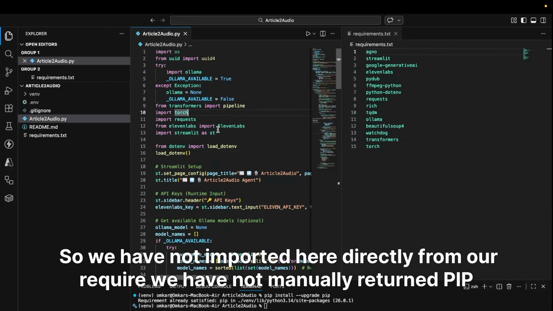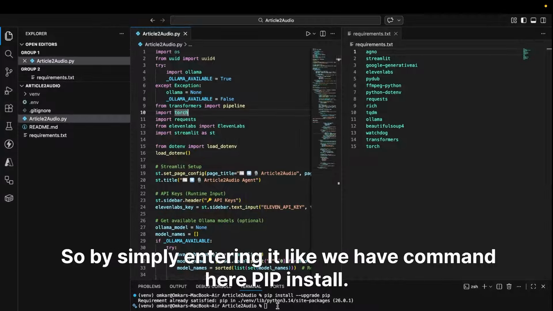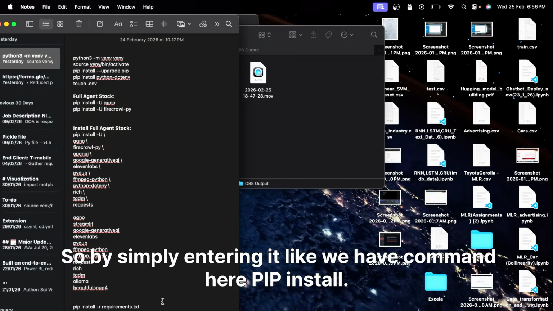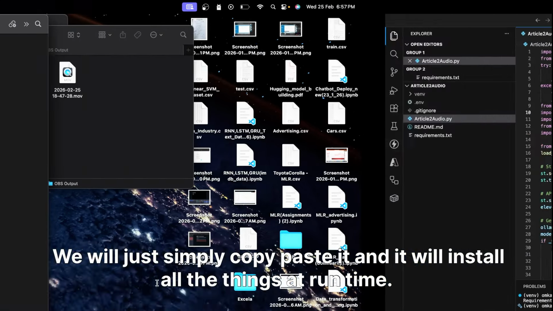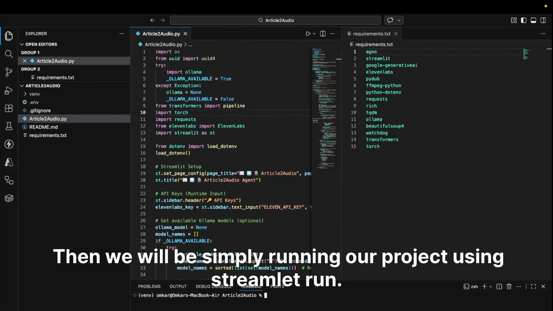We have not manually written pip install streamlit; directly we are using it at runtime. So by simply entering it, like we have a command here, pip install streamlit, we'll just copy paste it, and it will install all the things at runtime.